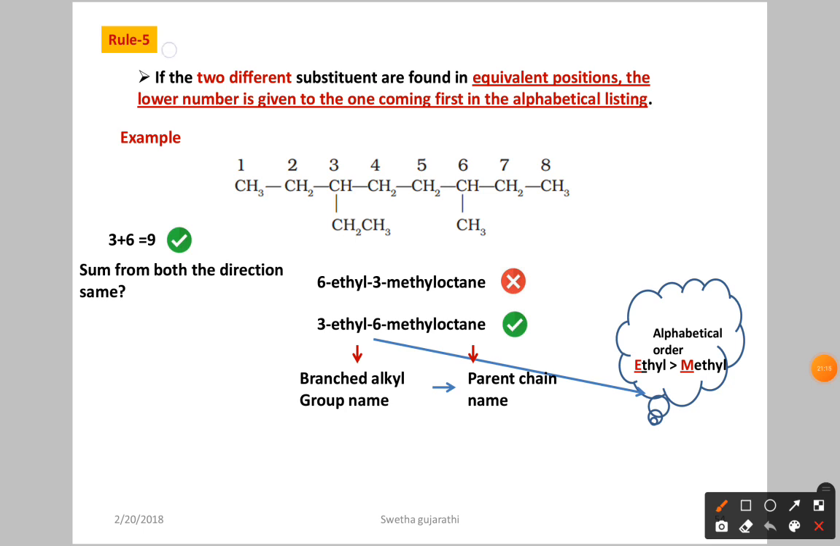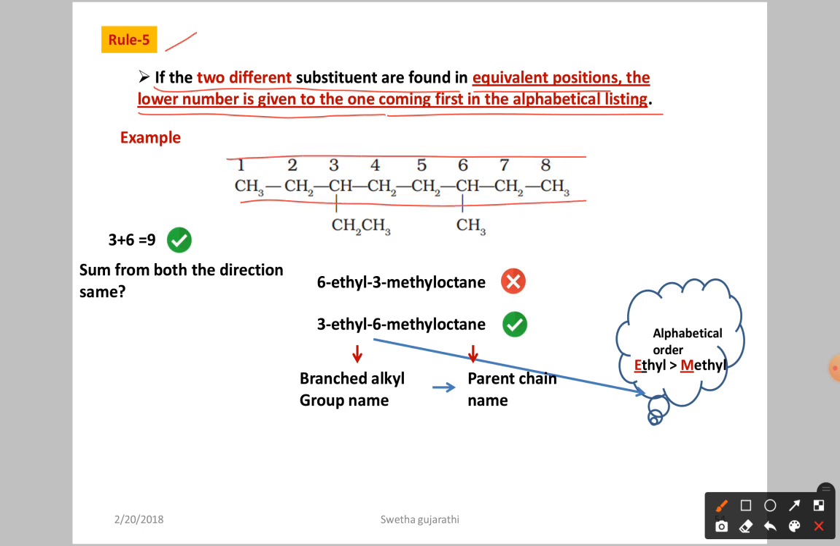Next we have rule 5. What is rule 5? If two different substituents are found in equivalent positions, the lower number is given to the one coming first in alphabetical listing. What is the meaning here? Here this is the molecule, and we have the longest carbon chain. Longest carbon chain selection is over. So the parent chain has 8 carbon atoms, so the parent chain name is octane. Now we have to go for the naming of the branching substituents.